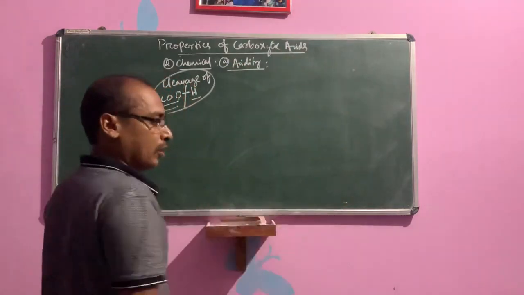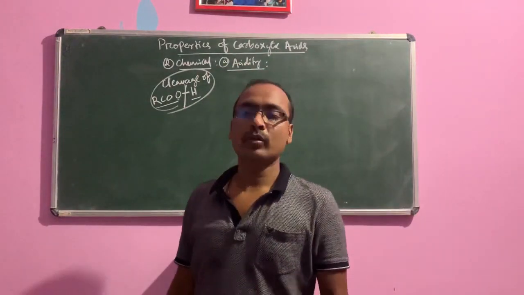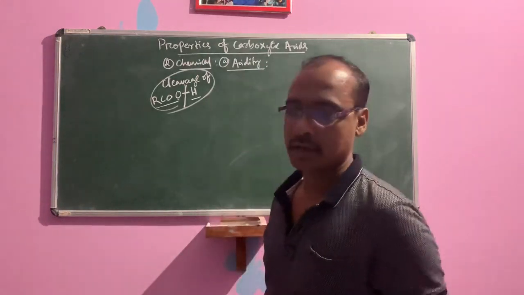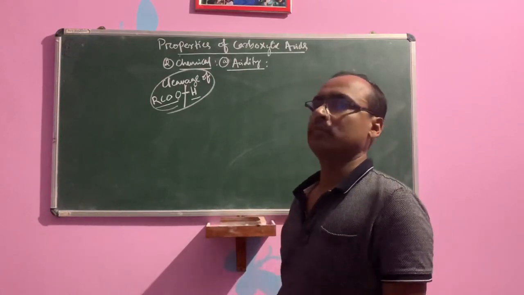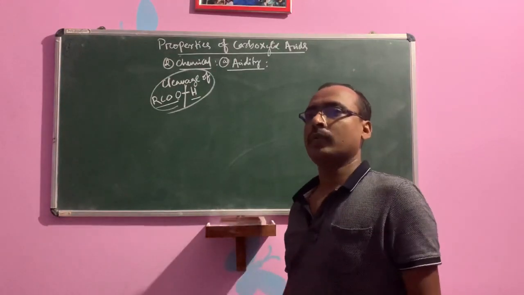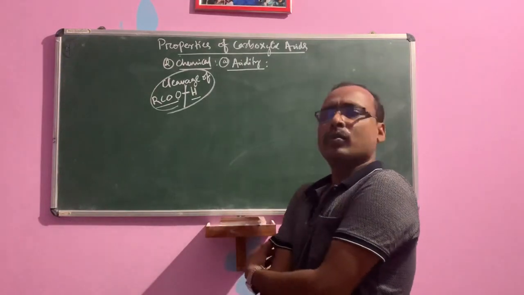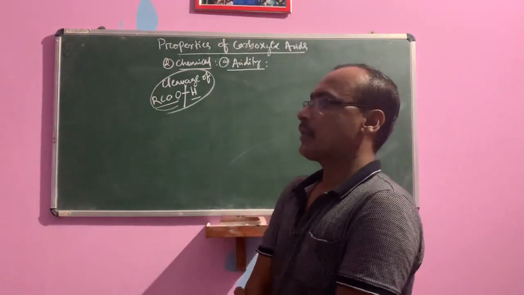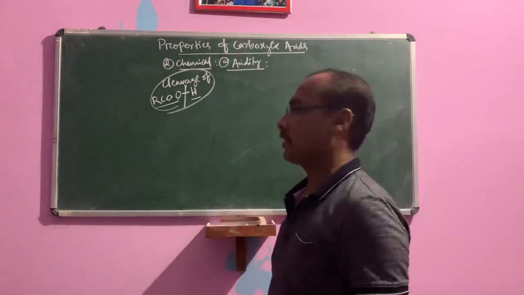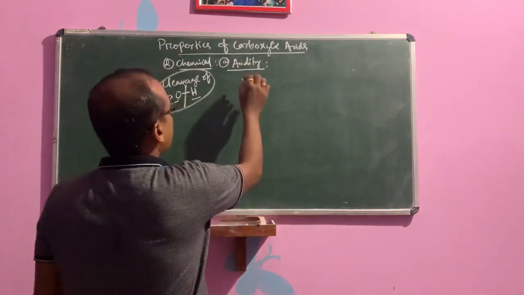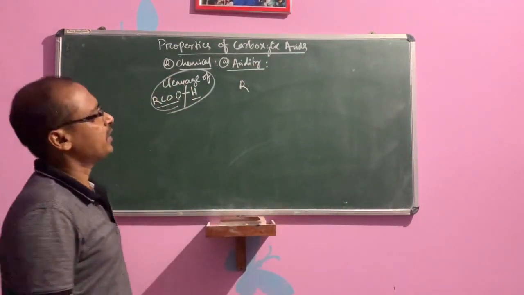How can we test the acid? If the acid reacts with a metal, it forms hydrogen gas. If the acid is treated with a base, it forms salt and water. If the acid is treated with carbonate or hydrogen carbonate, it gives carbon dioxide along with water. These are the reactions to test an acid, the chemical test for acidity.